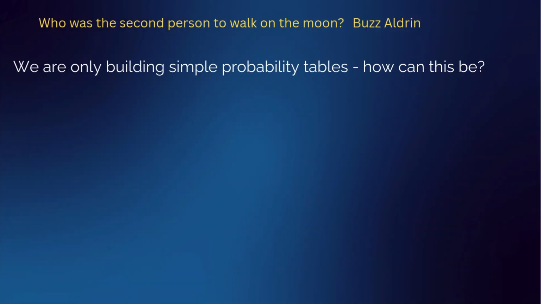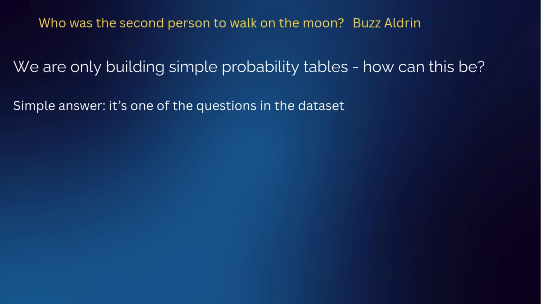So what happened? Well, the reason when we typed in who is the second person to walk on the moon, it gave us Buzz Aldrin, was that it was in the data set. It was one of the 10,000 questions that we trained on, the question and answer pairs. So it just so happens that the probability for Buzz Aldrin was very, very high. And it just so happens when we rolled the die, we picked those tokens. In fact, there isn't another question that has moon as the last word of the answer. So Buzz Aldrin was extremely high.